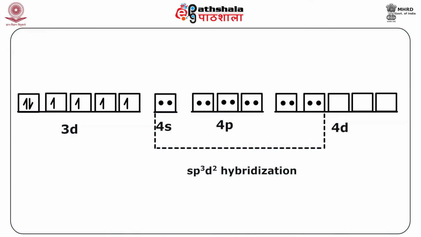After the approach of 6 water molecules, iron(II) hybridizes 6 of its lowest energy orbitals possible, and those 6 orbitals are one 4s orbital, three 4p orbitals and two 4d orbitals. All 6 orbitals hybridize to form 6 equal energy sp3d2 hybridized orbitals.